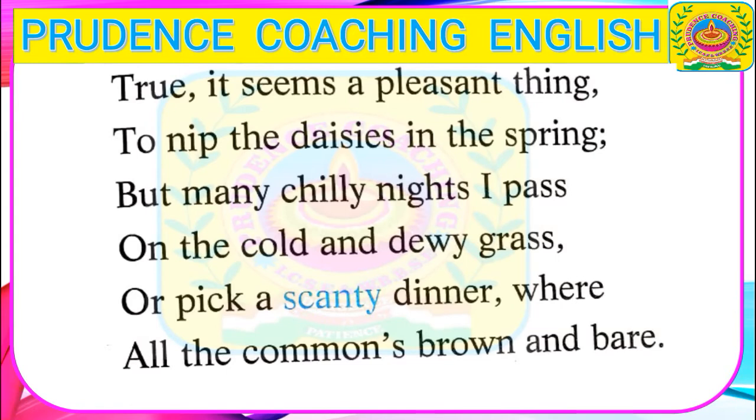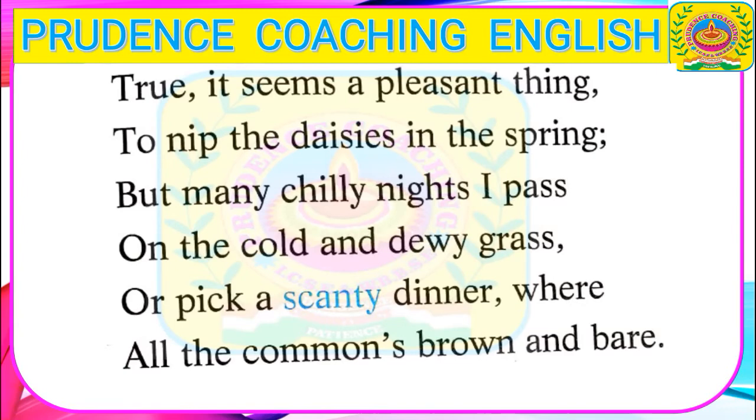In the season of winter, I have to pass very bitter cold nights, and I generally lie on the wet grasses. Wet grasses means the grass becomes wet from the morning dew. So you can imagine how painful it is for me to keep lying on the dewy grasses even in the season of winter, and I have to pass the chilly night.